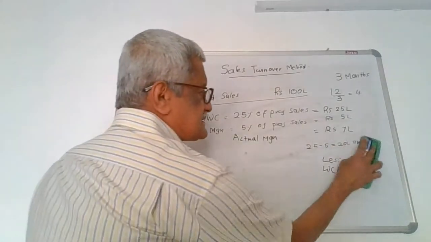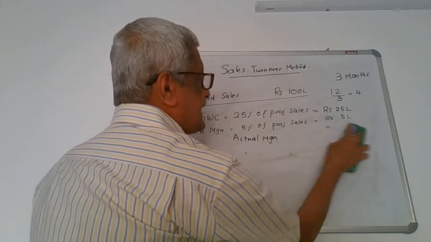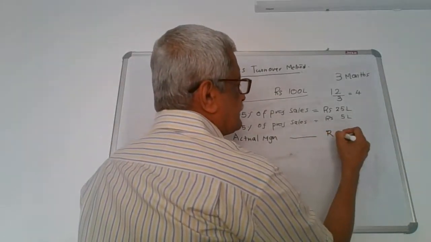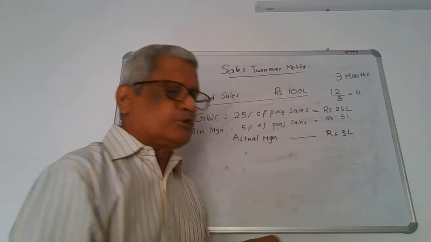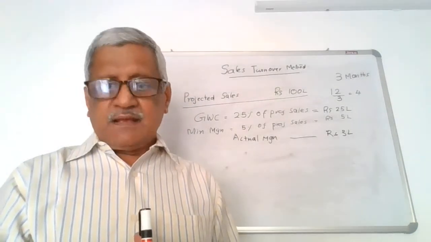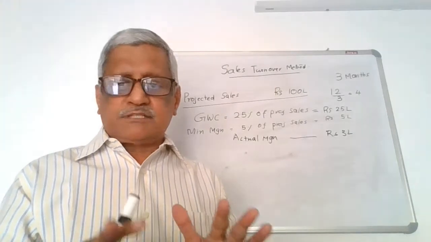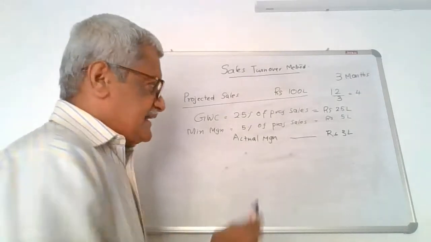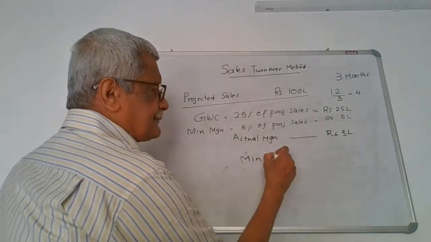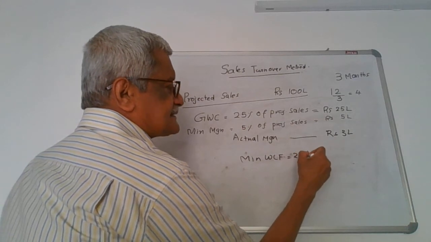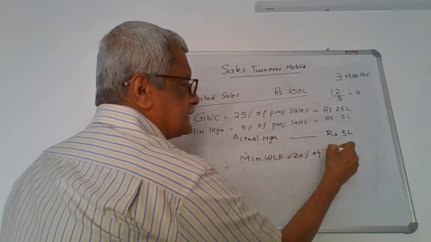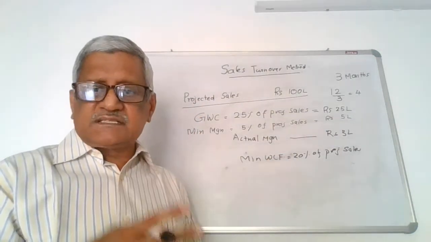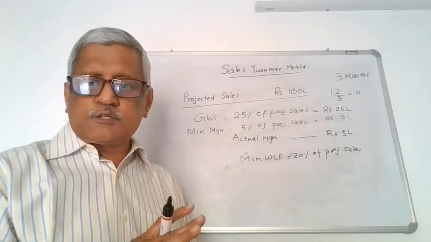But there are some business enterprises who are unable to bring in the minimum margin. Say for example, in this case, the unit brings in only 3 lakhs. Because most of the units in the micro and small enterprises will not be able to bring in the minimum stipulated margin. In such cases, as per the Nayak committee recommendations, a minimum working capital finance of 20% of the projected sales should be sanctioned, and every month the drawings in that account should be regulated based on the stock